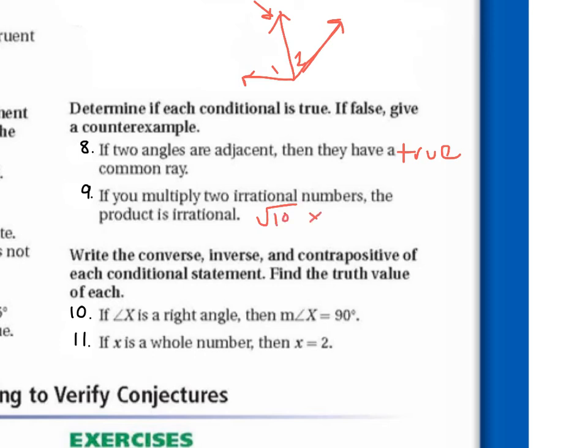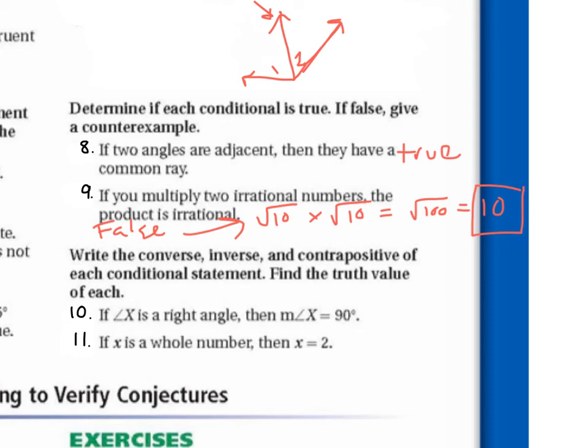Square root of 10 times the square root of 10. What do we get here? Square root of 100. What's the square root of 100? 10. So is the product of two irrational numbers irrational? No, so this would be false. And this is our counterexample right here.